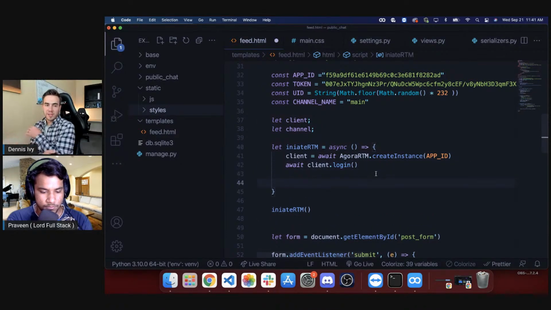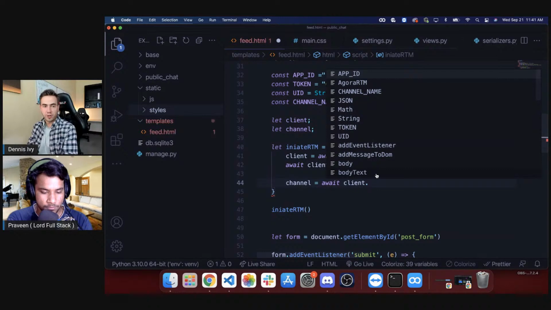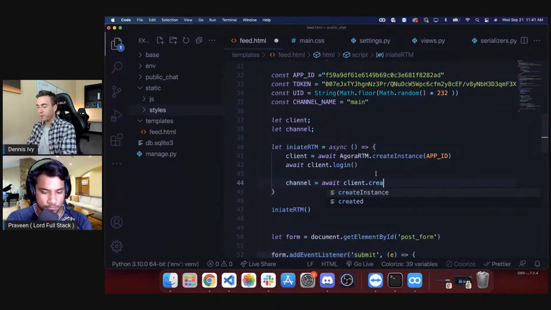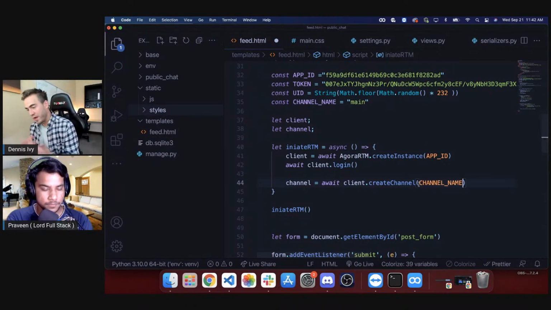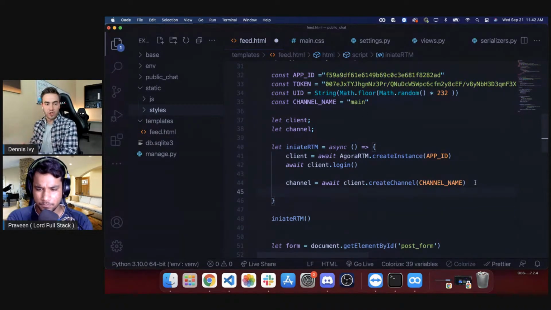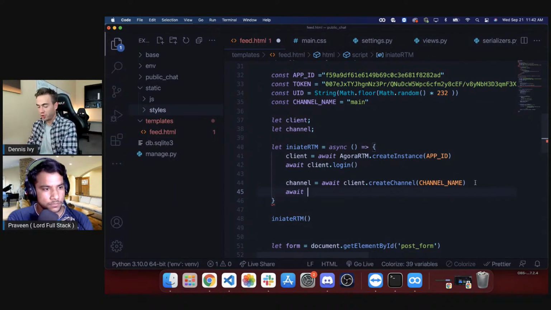Once we log in with the client, so basically our user is now connected, we need to set the channel information. Here we use await, and then we use the client object to create a channel. What this function is going to do is essentially, if this channel is not already created, it'll create it. If it is, it'll simply join the channel, and the channel is going to be the channel name, which is simply a string. Right now, again, we're not going to be able to create multiple rooms. We have one channel, and that is called main. So we create or join this channel, and if it's already there, we just connect to it. Then we just do channel.join, so we join the channel itself.